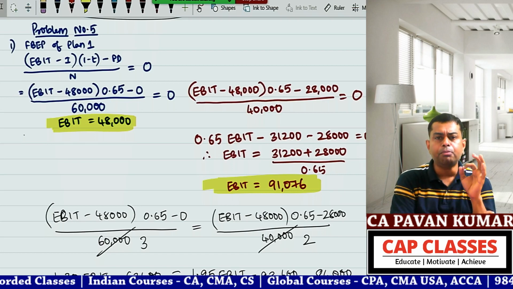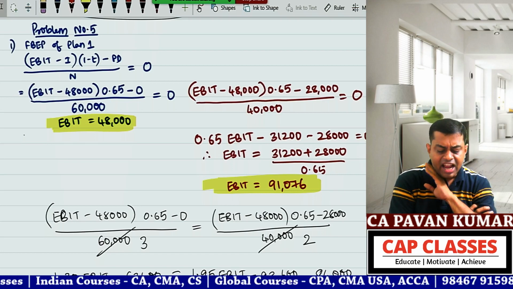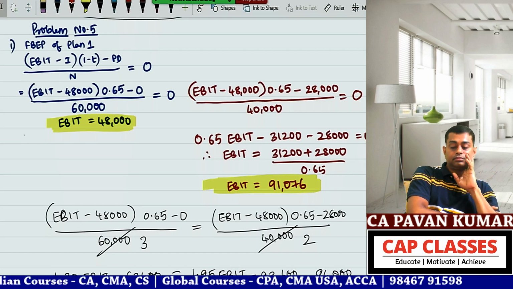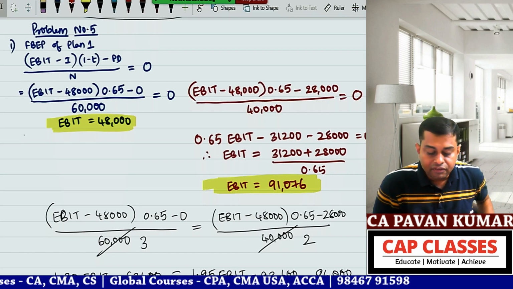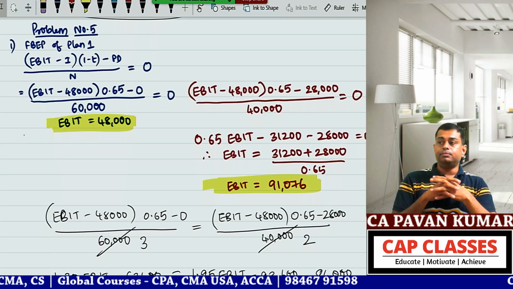If you solve one problem properly, all the other problems, there are 3-4 problems with the same model, only the numbers change. So once you are done with this, in the chat box tell me that you are done, then we'll move to the next model, next problem.